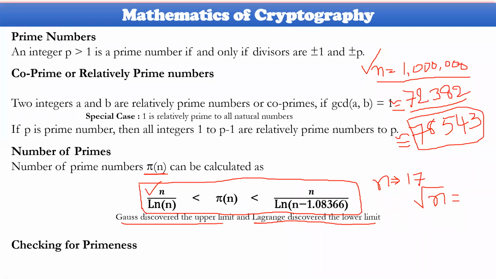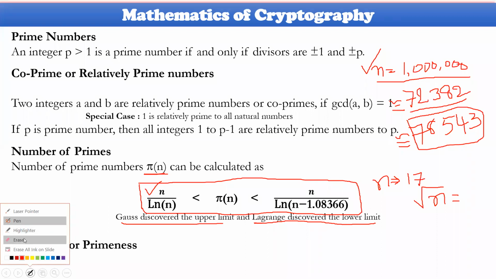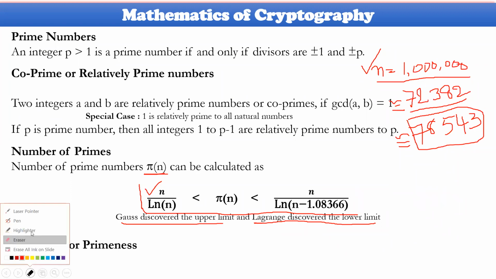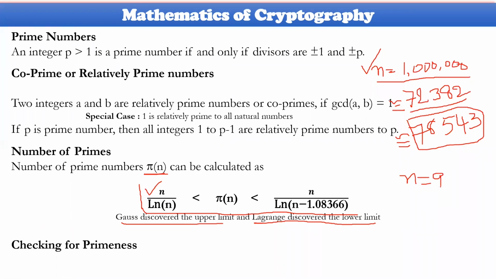Because the square root of 17 is a very small value and somewhat difficult to work with, let me take one specific example so you can understand very clearly. Let n equal 97. The square root of n, the square root of 97, is approximately equal to 9.